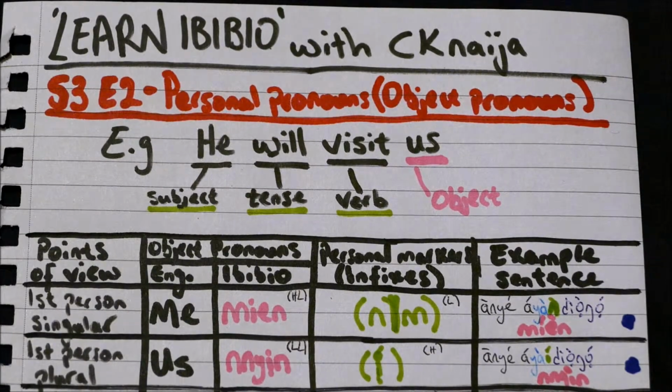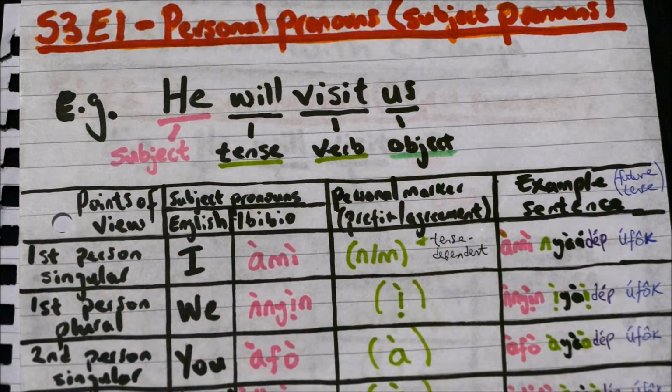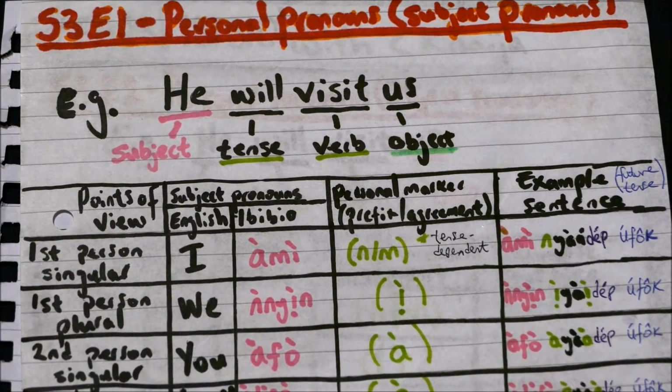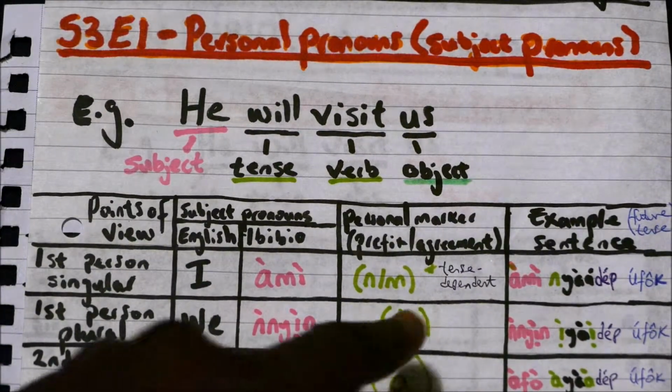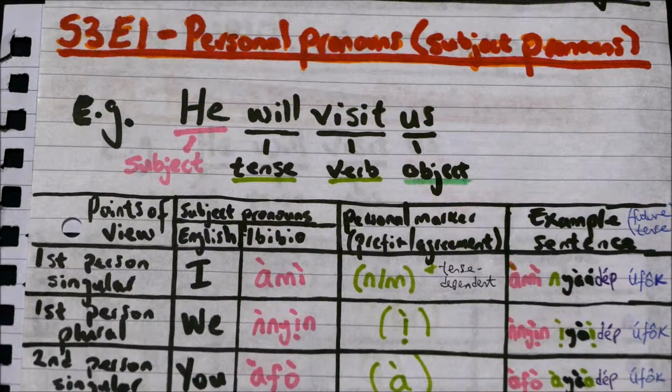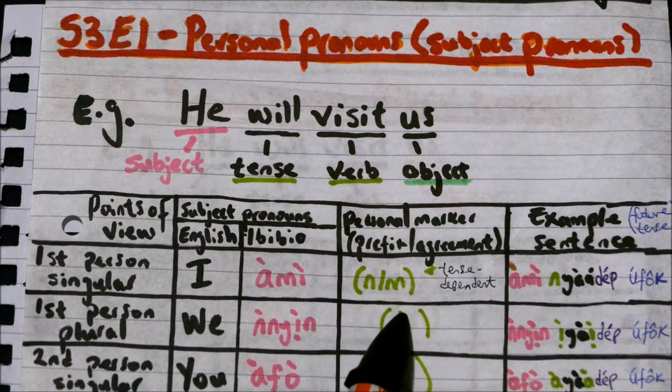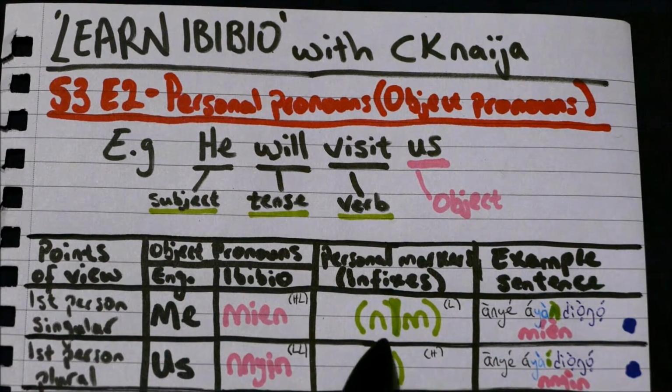If we move on to the next person, the first person plural, we have the word nyan, which is two low tones. Nyan. If we take a look back at the subject pronouns, we see that the agreement for the word nyan is e, with that low tone there. But taking a look at this, we see it's the opposite, right? So it's e, high tone, e, right?